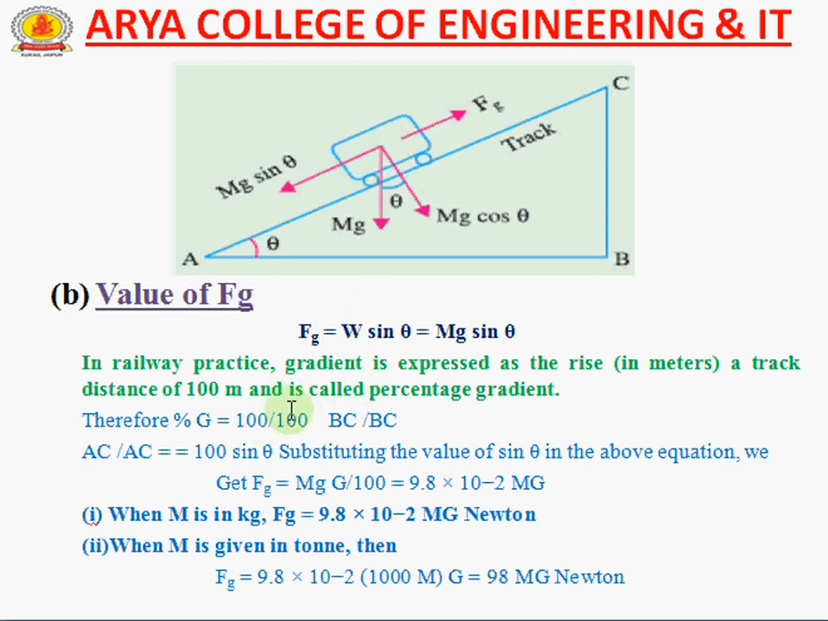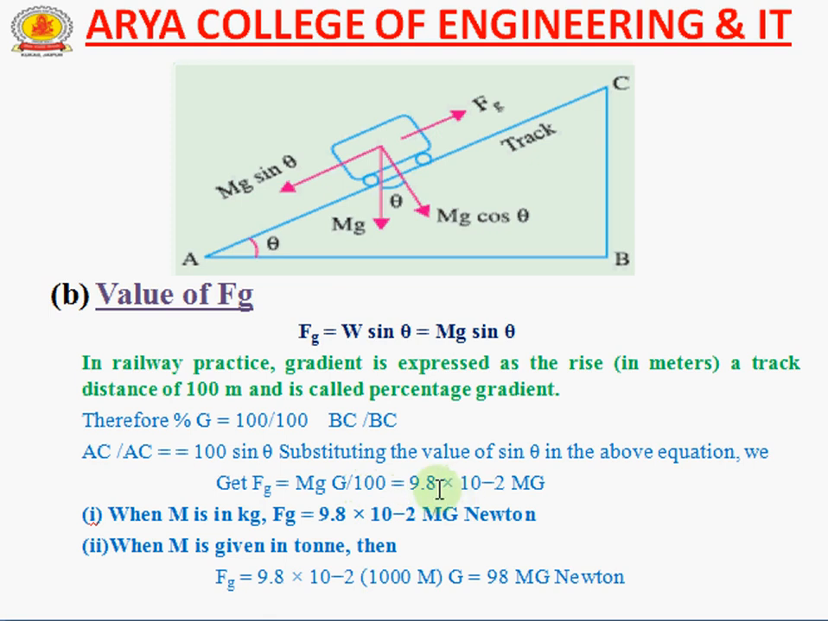So according to percentage gradient, percentage G equals 100 times BC upon AC, which equals 100 sin theta. Substituting the value of sin theta, generally Fg equals mg G upon 100.